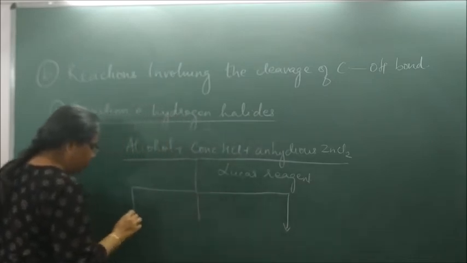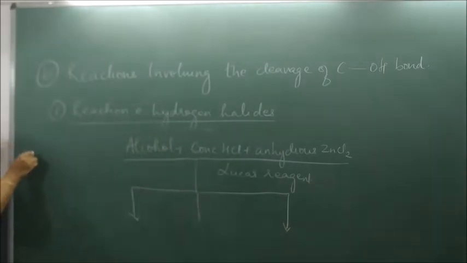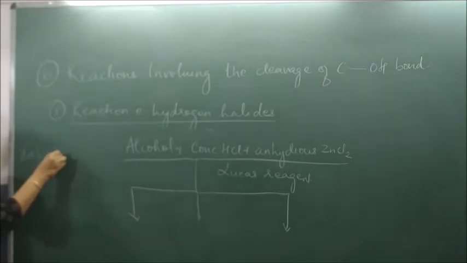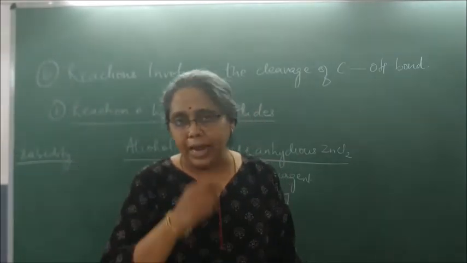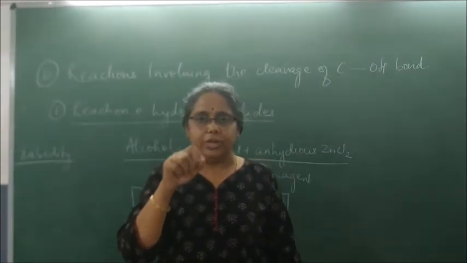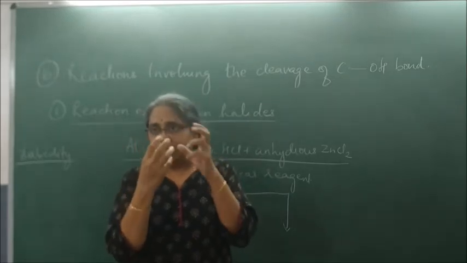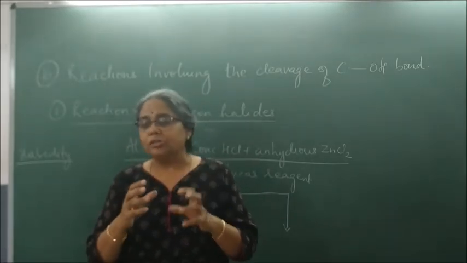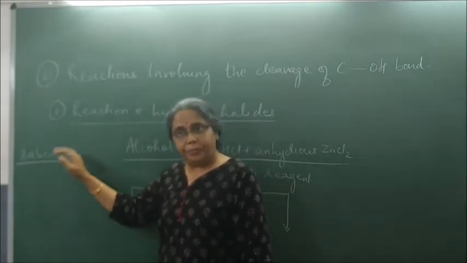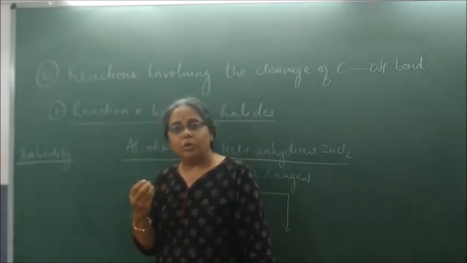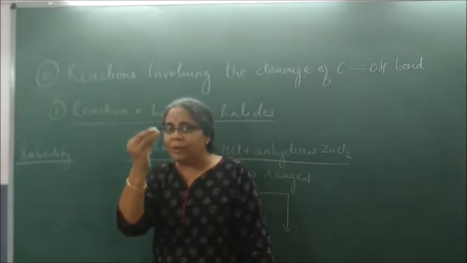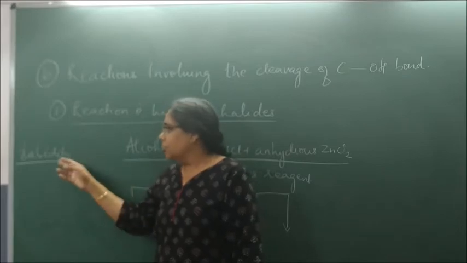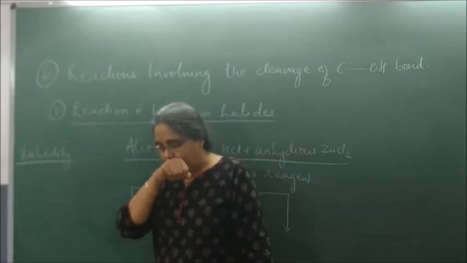Do you know the meaning of the word turbidity? What does turbidity mean? If I add alcohol and I add Lucas reagent to it, if milkiness or cloudiness comes, it is called turbidity. Before a precipitate is formed and settles down, it will form lumps of precipitate. So that is called turbidity.